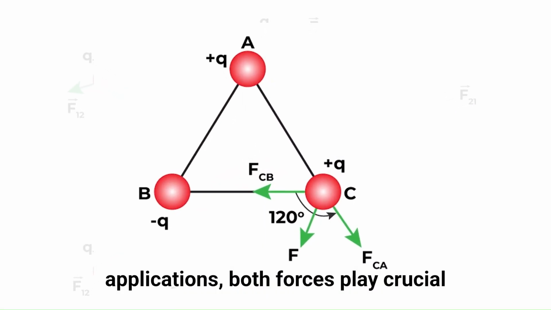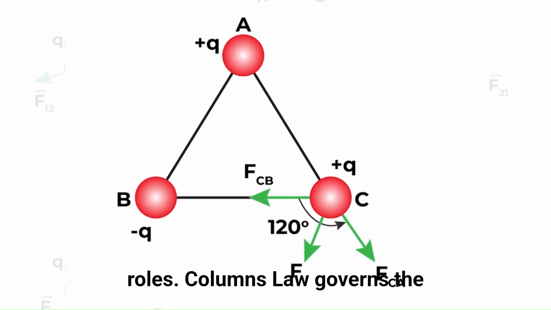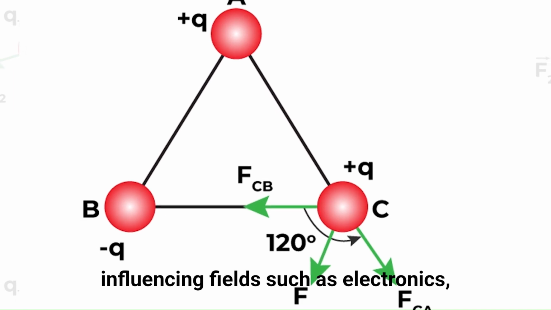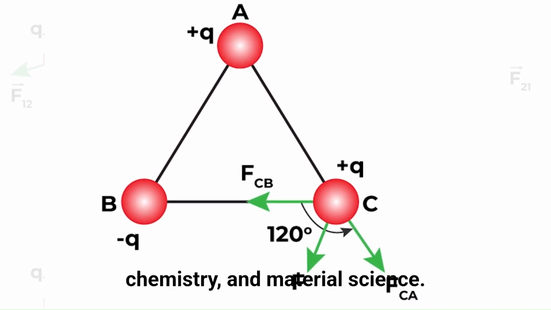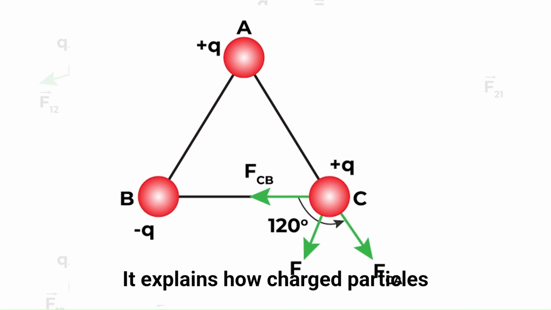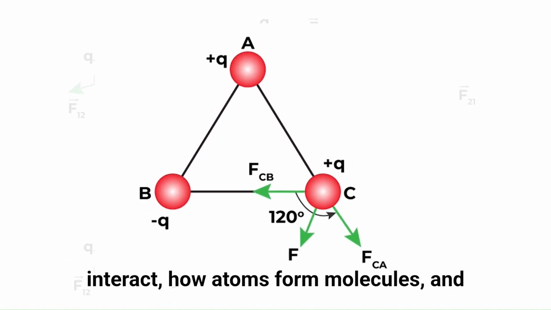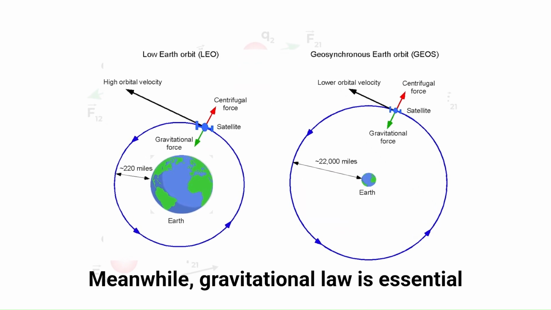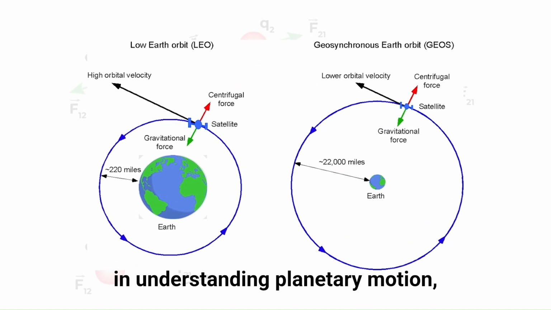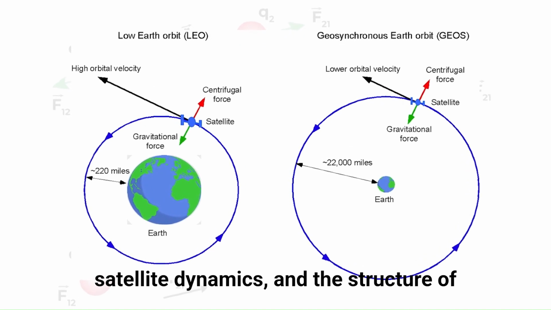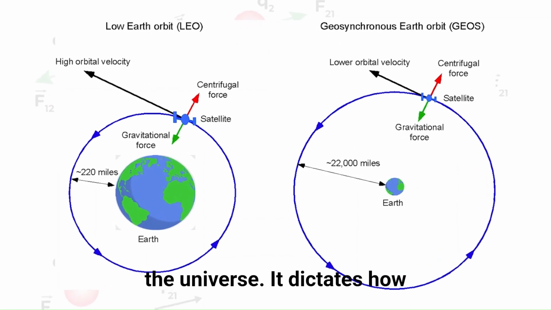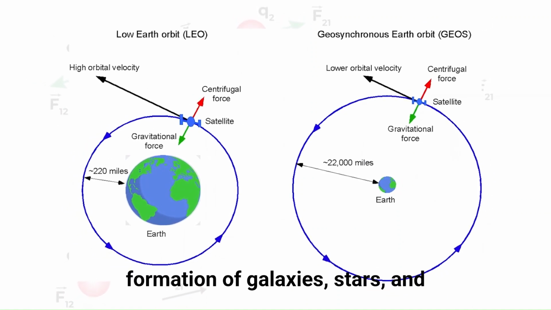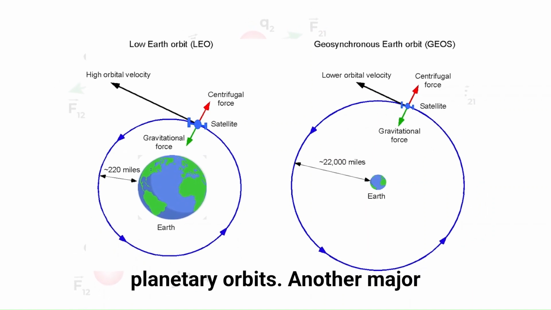In real-world applications, both forces play crucial roles. Coulomb's law governs the behavior of electric charges, influencing fields such as electronics, chemistry, and material science. It explains how charged particles interact, how atoms form molecules, and how electrical devices function. Meanwhile, gravitational law is essential in understanding planetary motion, satellite dynamics, and the structure of the universe. It dictates how celestial bodies interact, leading to the formation of galaxies, stars, and planetary orbits.